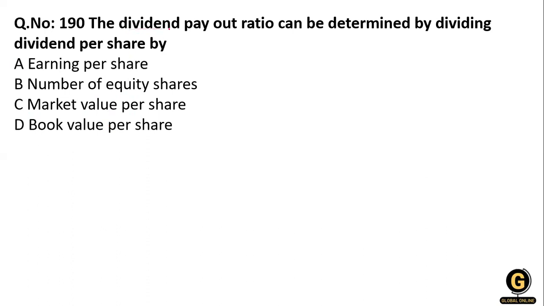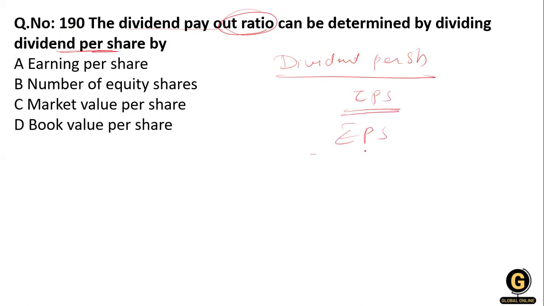The dividend payout ratio is determined by dividing dividend per share by earning per share, EPS. So option number 1 is correct. A is correct.